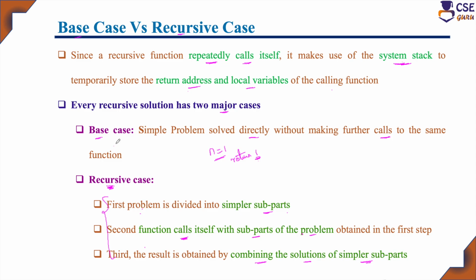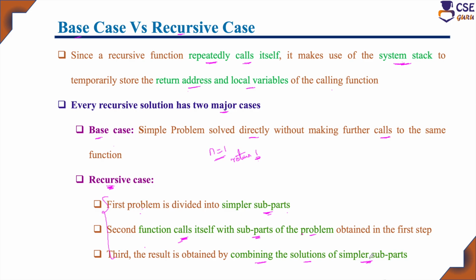So the base case is for the smallest value of a problem; in that case, a recursive call is not required. The recursive case is required when the problem size is bigger and you cannot solve the problem directly. In that case, divide the problem into subparts, find the solution for the subparts using recursive calls, then combine the solutions of the subparts. Then you will get the main problem's solution.